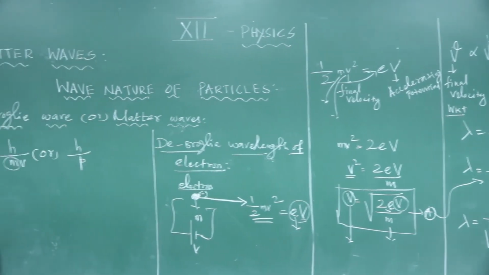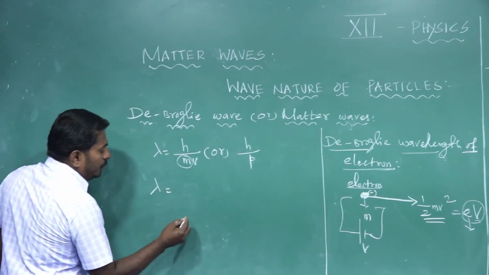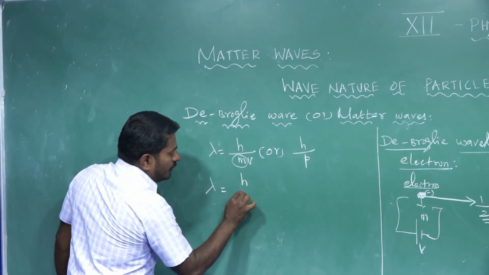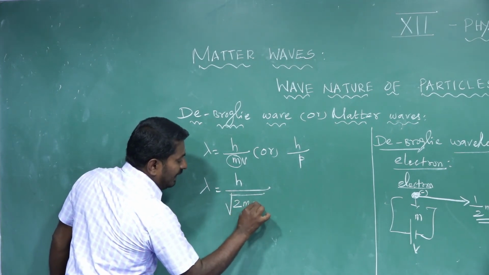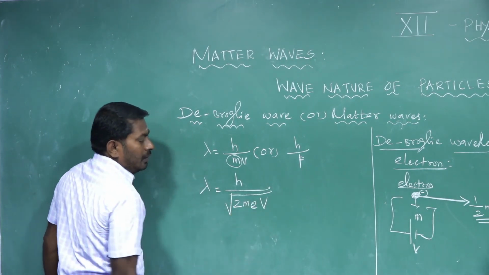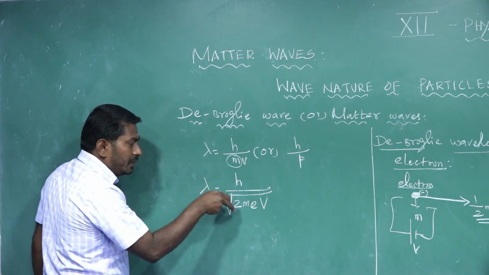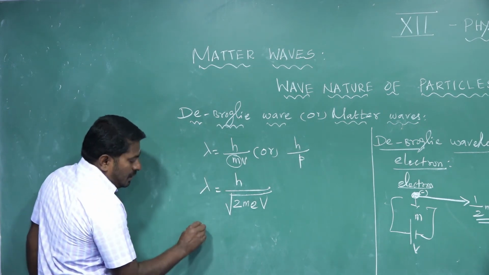See students, lambda is equal to h divided by square root of 2 meV. We substitute known values within this equation.